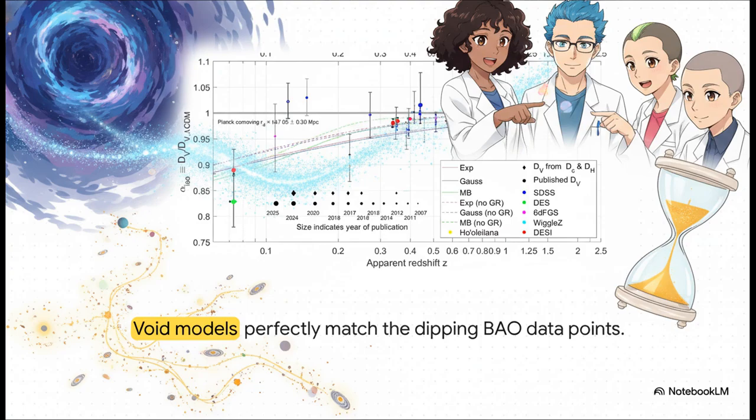See the flat, straight gray line across the top? That is the standard model prediction. But those colorful dots, which represent actual BAO data collected over the last 20 years, are visibly dipping down below it at the lower redshifts.